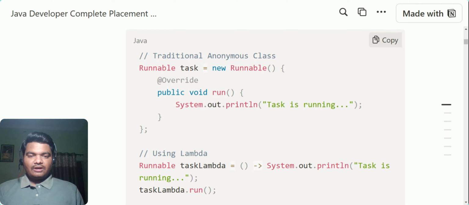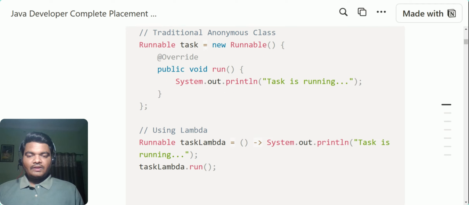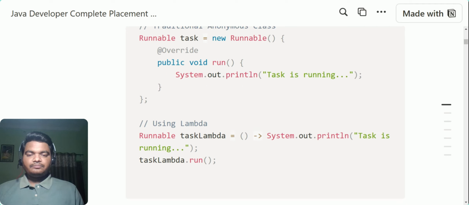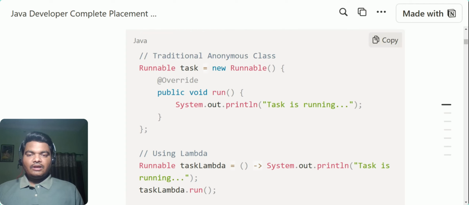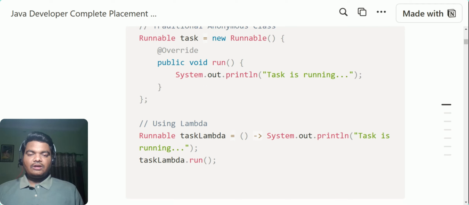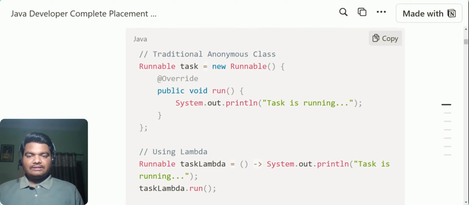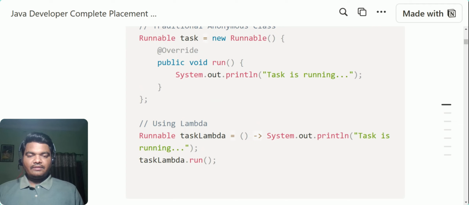This is not complete code, it's more of a pseudo code snippet. For Runnable, this is how you do it in the traditional method. Using a lambda expression, you simply create a reference to the Runnable and then call out the lambda expression. Since you are not taking an input, you are simply printing a statement. Then using the task lambda, you will run the method from the Runnable class, that is run, and you can call it using that reference and get the output.